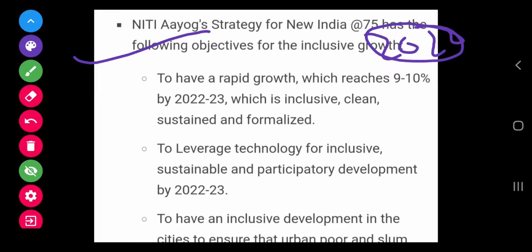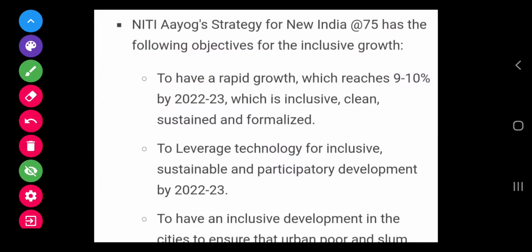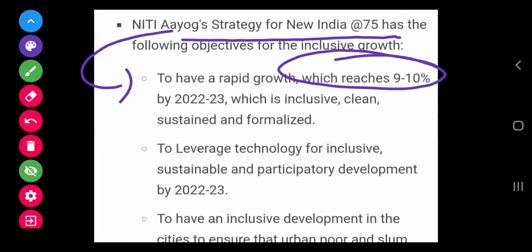So let us discuss some of the objectives or goals which have been set by NITI Aayog's three-year action agenda, that is, Strategy for New India at 75. To have a rapid growth which reaches 9 to 10% by 2022-23, which is inclusive, clean, sustained and formalized.